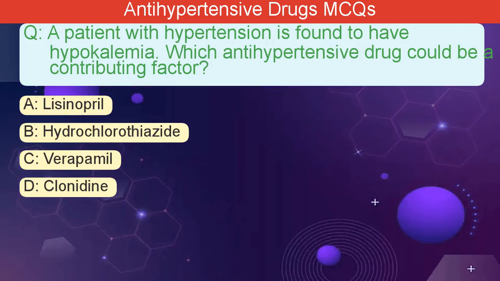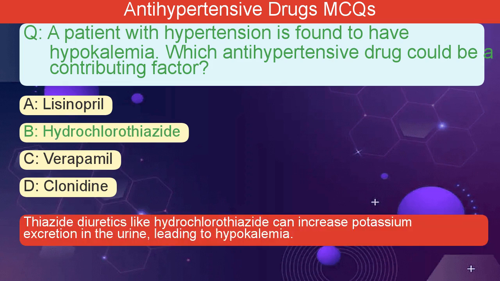A patient with hypertension is found to have hyperkalemia. Which antihypertensive drug could be a contributing factor? A. Lisinopril. B. Hydrochlorothiazide. C. Verapamil. D. Clonidine. The correct answer is B. Thiazide diuretics like hydrochlorothiazide can increase potassium excretion in the urine, leading to hyperkalemia.